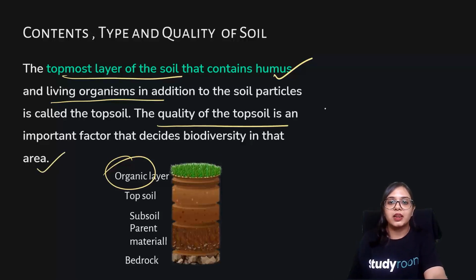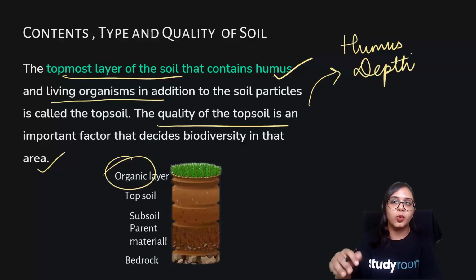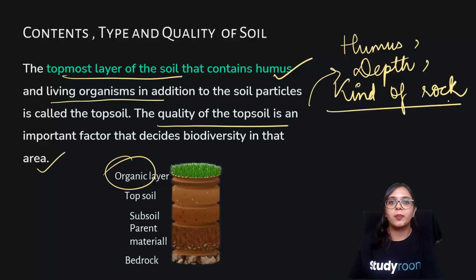So it means that the presence of humus, the depth of the soil, how deep the soil goes down, and of course the kind of rock the soil is being formed out of, and what the humus content of the soil is, are going to determine whether the soil is more porous in nature.